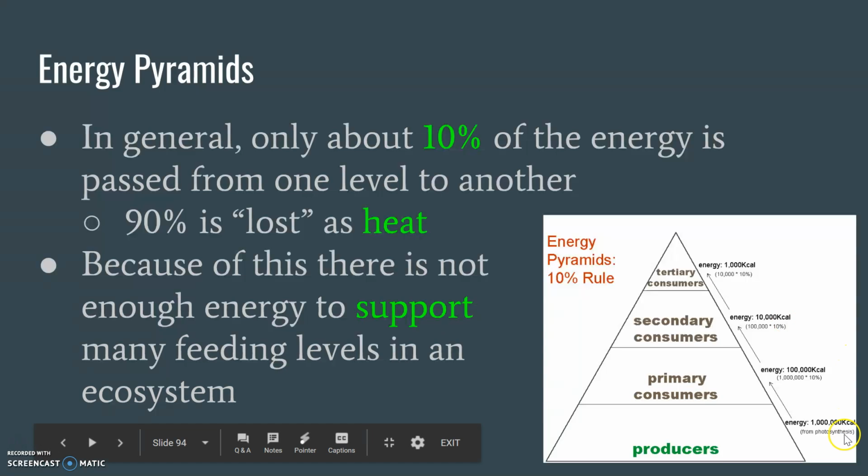So here's another good picture. We start with 1 million. We're only passing on 10%, so that leaves us with 100,000. Then we only pass on 10%. That leaves us with 10,000. Then we're only passing on 10%. That leaves us with 1,000.